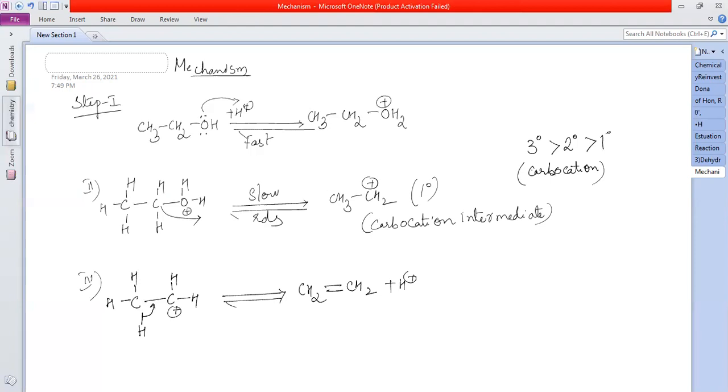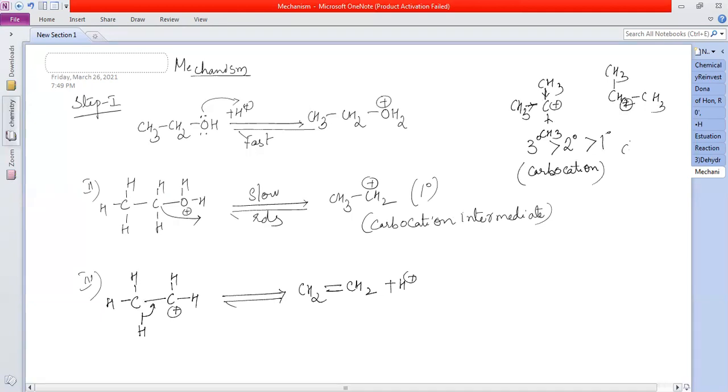Tertiary carbocation can be formed with ease, because I told you why tertiary carbocation is more stable: the positive charge is stabilized by 3 electron donating groups here. In secondary, only 2. In primary, only 1. So this will be formed more easily because it is more stable. That is why tertiary alcohols are more reactive than secondary than primary.